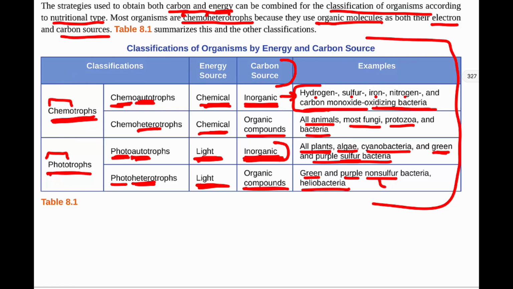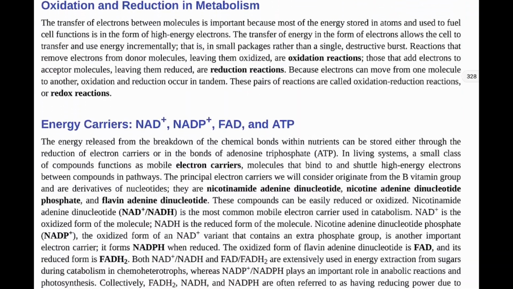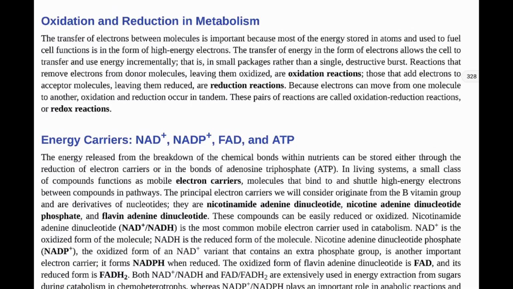All right. So then we're going to take a little bit of a closer look at some of these electron interactions. So this likely will be familiar to you. We'll go through it again and then talk about how it relates to microbes. So if you recall, we have oxidation and reduction reactions in metabolism.